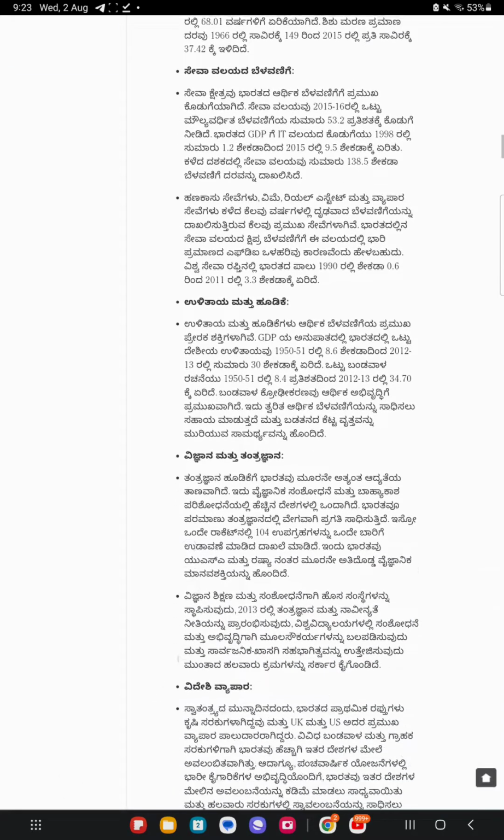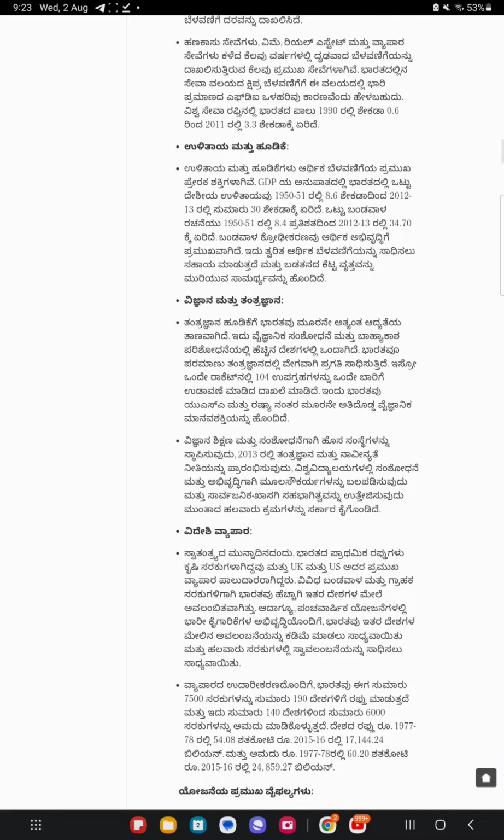Savings and investment. Savings and investments are major driving forces of economic growth. The gross domestic savings in India as a proportion of GDP has increased from 8.6% in 1950-51 to about 30% in 2012-13. The gross capital formation has increased from 8.4% in 1950-51 to 34.7% in 2012-13. Capital accumulation is the key to economic development. It helps in achieving rapid economic growth and has the ability to break the vicious circle of poverty.